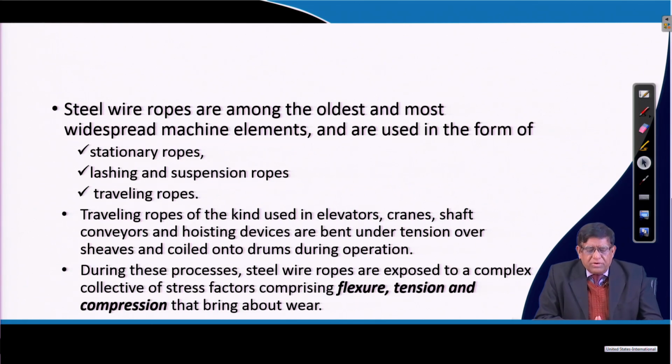Now the steel wire ropes are among the oldest and the most widespread machine elements. There are stationary ropes, suspension ropes, and travelling ropes. The travelling ropes can be used in elevators, cranes, everywhere in big multi-story buildings. You have seen the elevators, those are also moving mostly with the help of wire ropes. Steel wire ropes are exposed to very complex stress: while operating they have to withstand flexure, tension and compression. These three different types of stresses it must withstand.